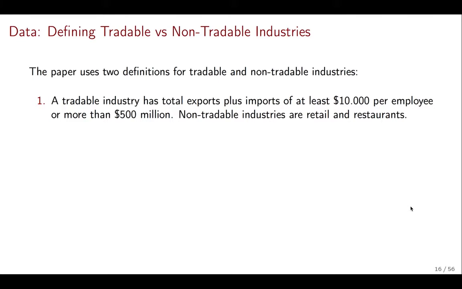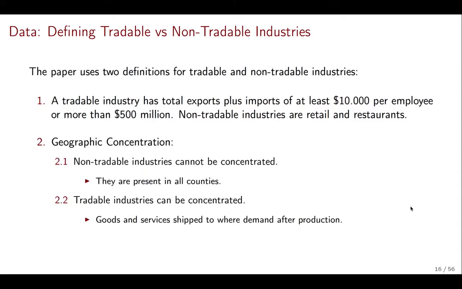So if they have exports and imports that are high, either relative to the number of employees they have or just high in absolute value, then we think, well, you look like a tradable industry. On the other hand, non-tradable industries are industries where we cannot trade with other countries. So retail and restaurants are going to be typical non-tradable industries. You can think of retail as a Walmart or as a Best Buy, and restaurants, of course, any example will work.